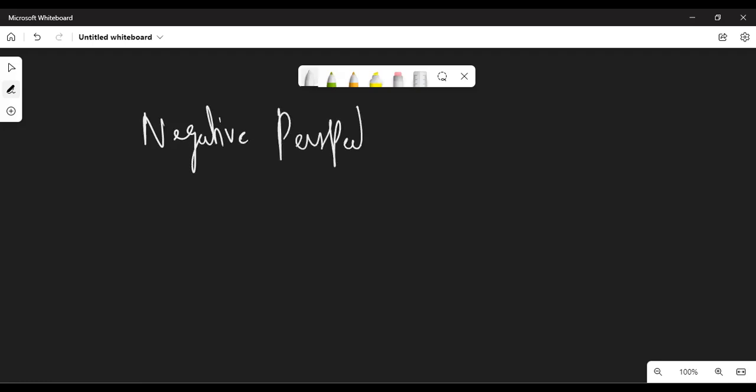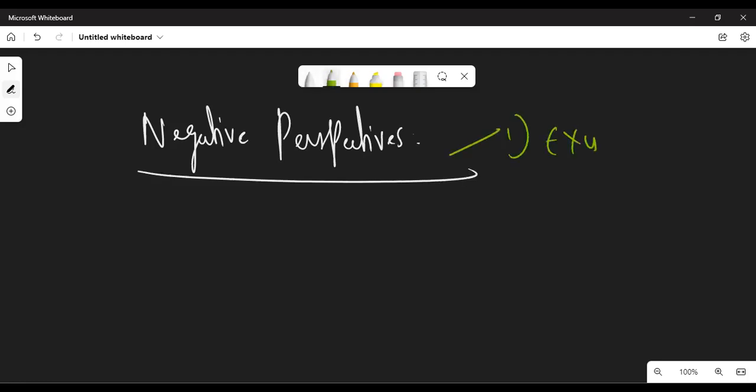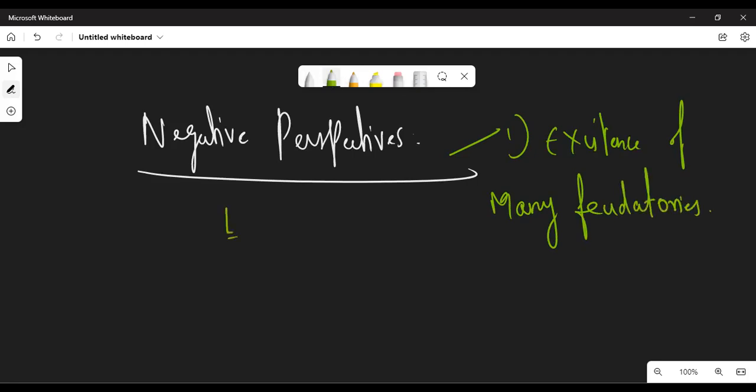Negative perspectives of Gupta. The first thing is the existence of many feudatories. And the next one is decline of trade.